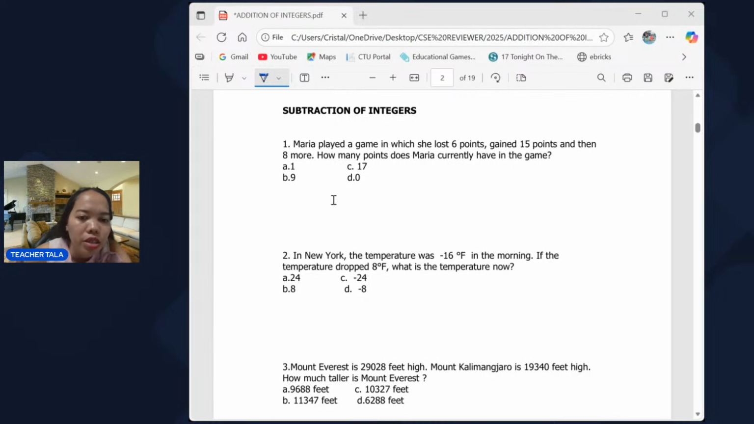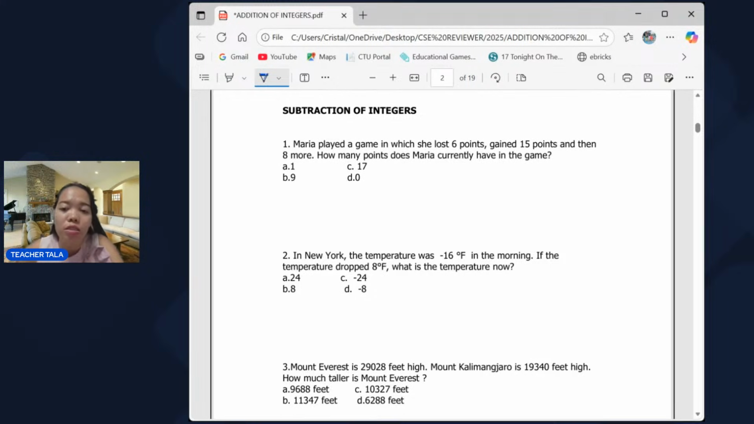Ano ba yung mga parts? Okay, the minuend and the subtrahend. So we have minuend. So these are the parts of the subtraction, no?